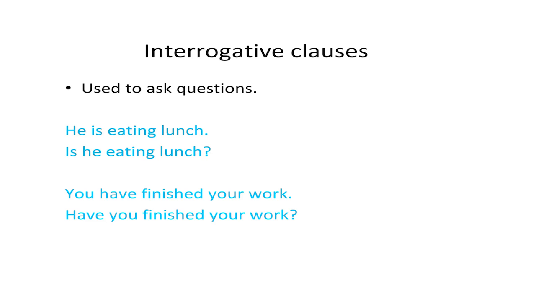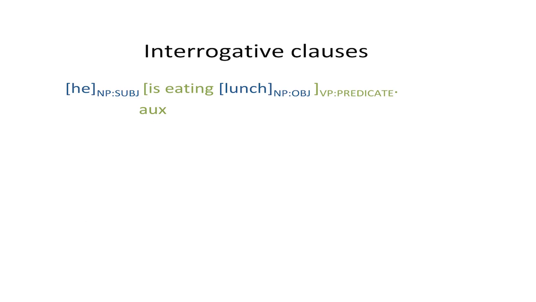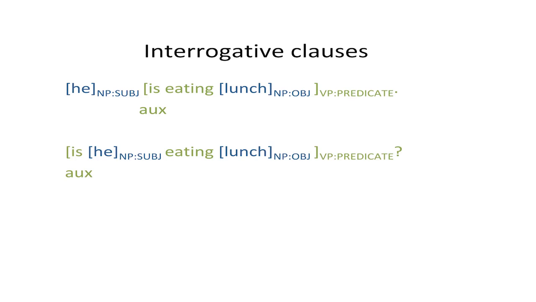We said that the declarative clause has been rearranged, but what is the pattern to this rearrangement? Well, the first auxiliary in the verb group is moved to the front of the sentence before the subject noun phrase. So in he is eating lunch, the verb group is eating, and is the first auxiliary. From this, we get the interrogative, is he eating lunch? Where the auxiliary has been moved to the position in front of the subject. You can see that otherwise, the structure is exactly the same.